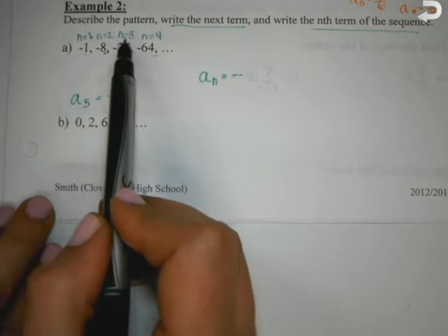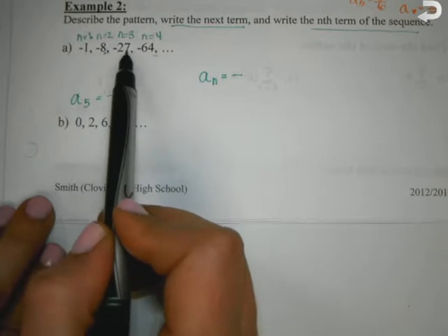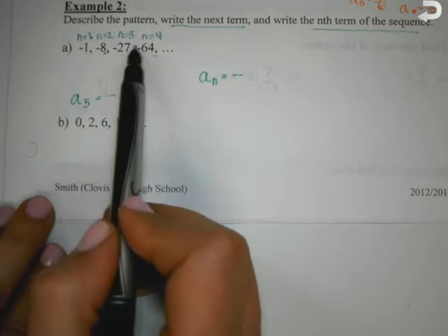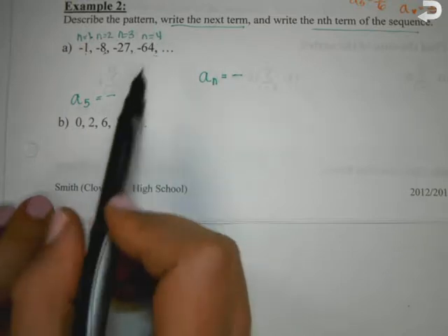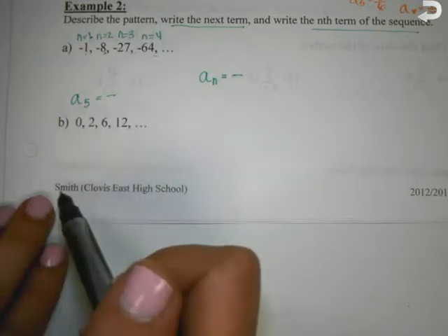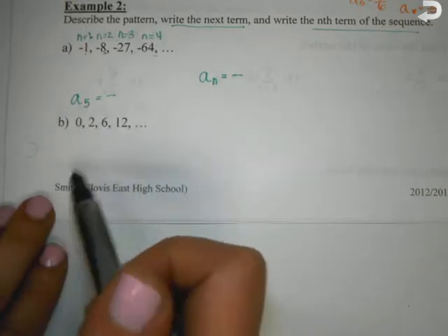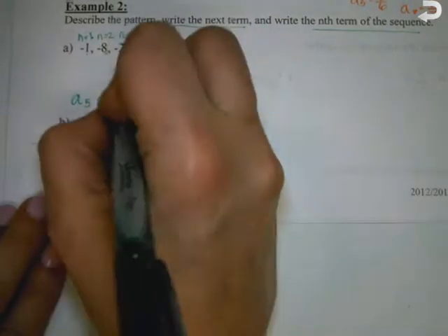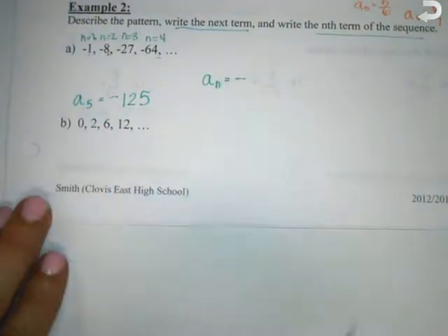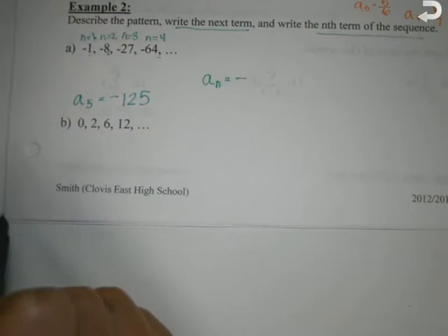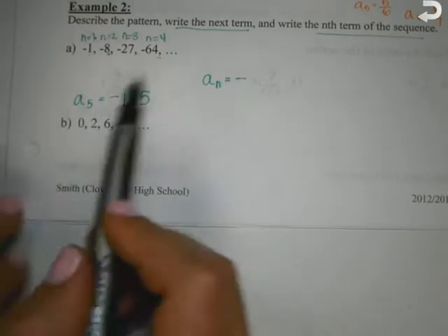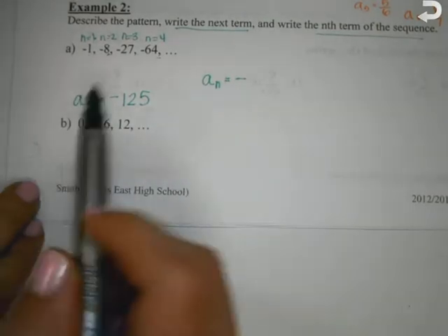What's 4 to the third going to give me? 64. So what's 5 to the third going to give me? 125. So how can I write that in general terms? We know there has to be a negative out there. What was I doing? I was taking the n, the number term, and raising it to the third power. So negative n to the third.